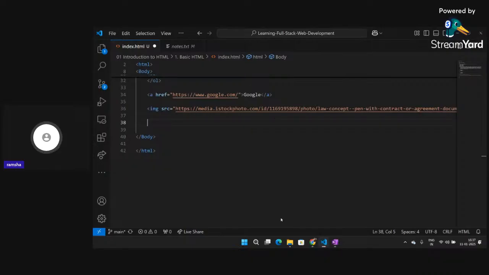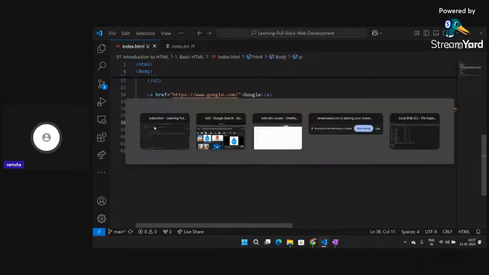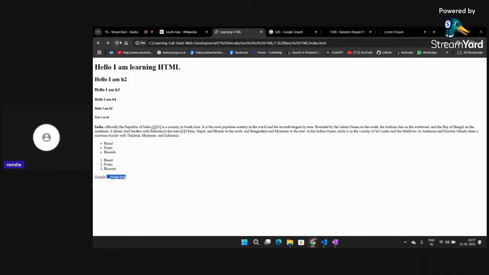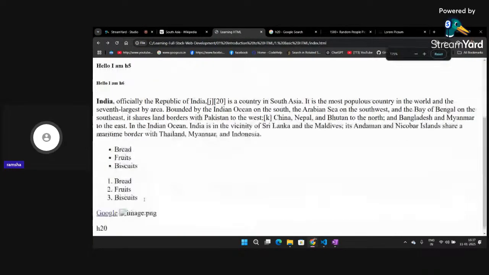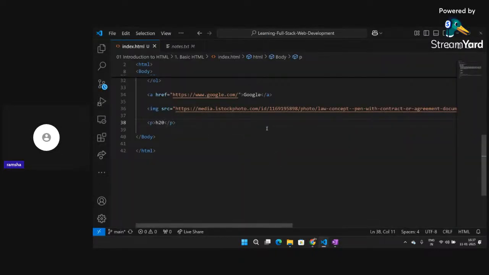So how can I achieve this? If I simply write here a p tag and H2O, and if I save this and go back here, you can see the 2 is not coming as a subscript, right? It's coming in one line. So what I can do is add a sub tag inside the paragraph tag, and I can wrap my 2 here.